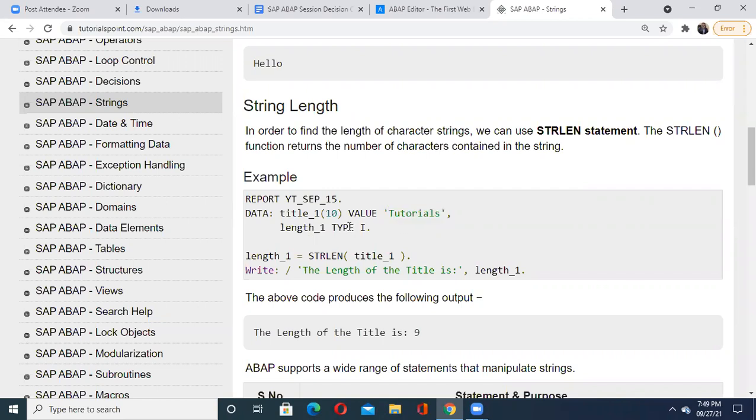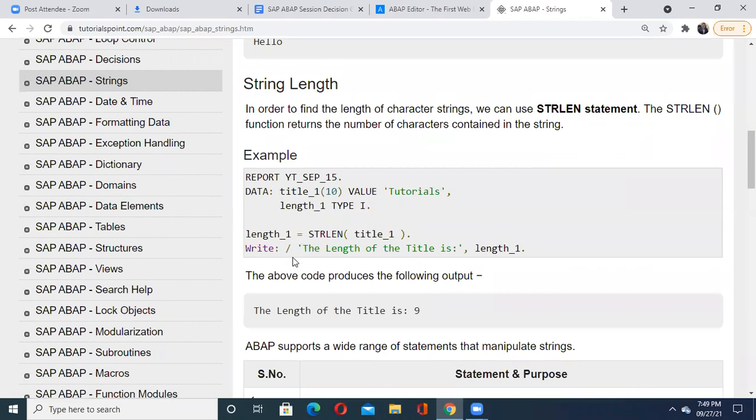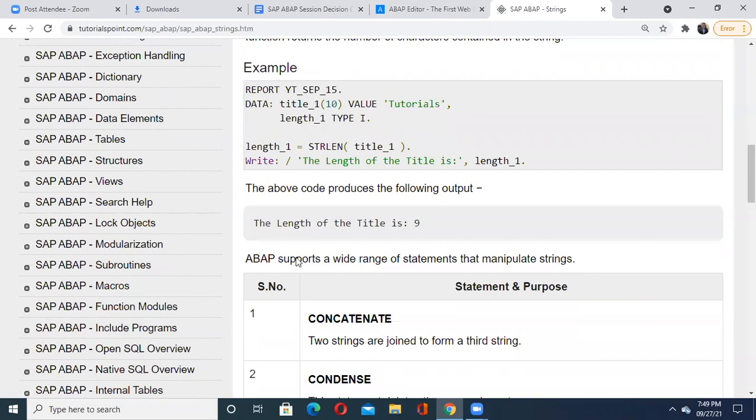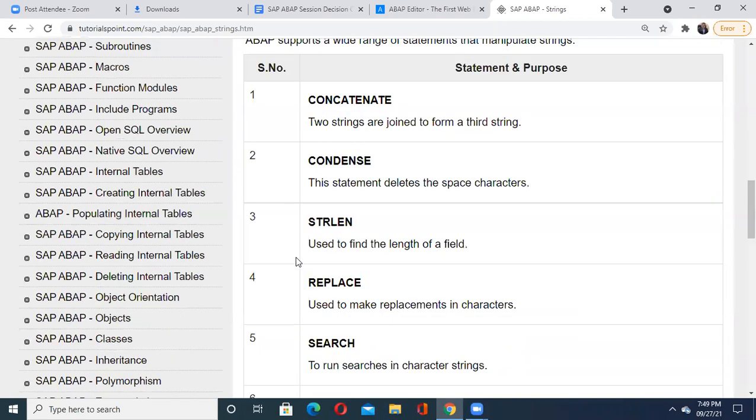So I have to display this value. Here I'm mentioning its type as an integer, I. Then length1, it is simply saying strlen, and we are printing that value of length1. Okay, so this is the point. See, this you have to understand. Then concatenation, you know that we combine two strings together.